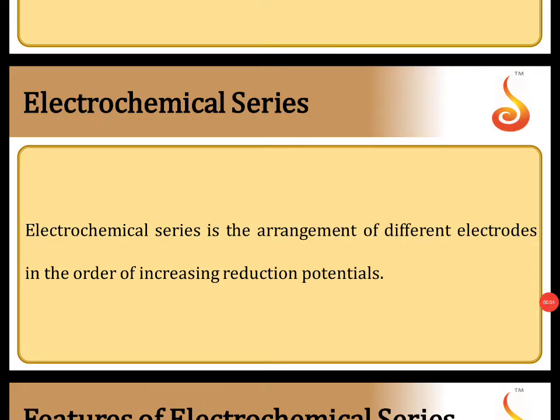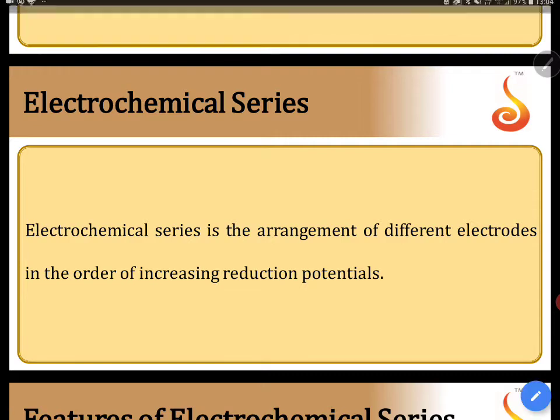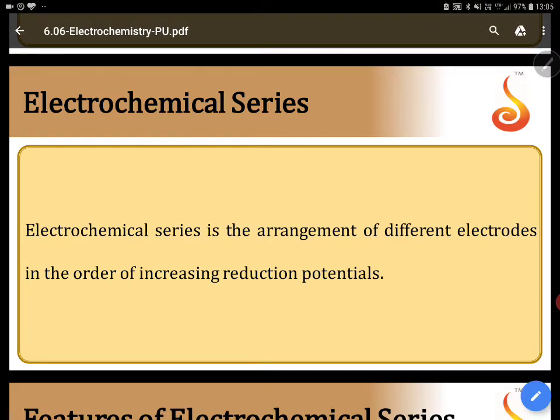Yes, children, this is lecture number 6, slide number 23. This is with respect to electrochemical series. Electrochemical series is an arrangement of different electrodes in increasing reduction potential values. I can also say that it is increasing SRP, standard reduction potential values.